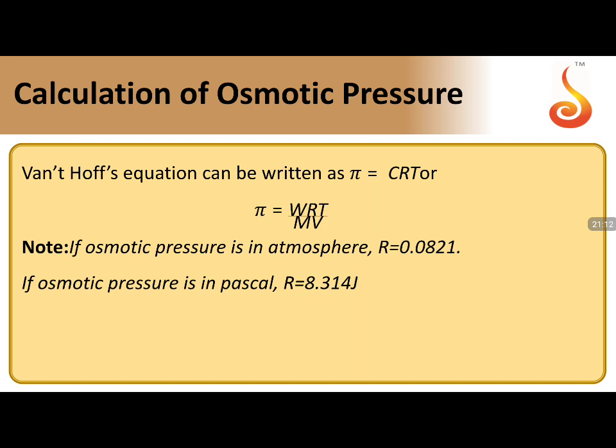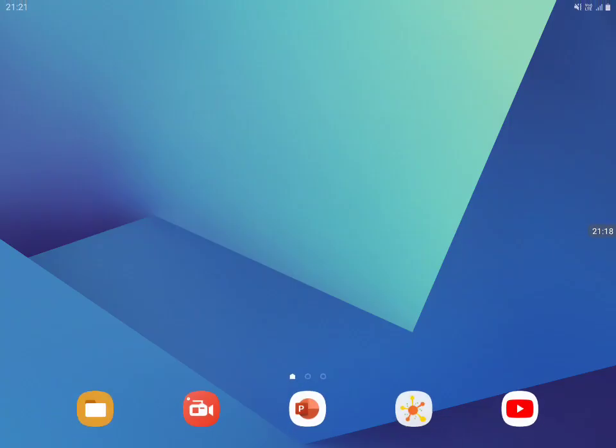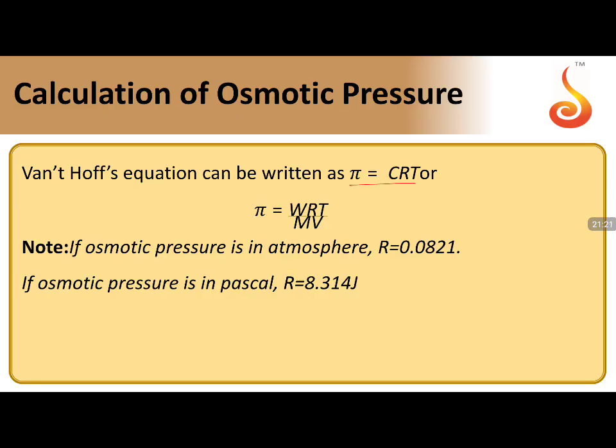The formula for osmotic pressure is given with pi equals CRT. This is similar to your PV equals nRT. C can be written as n by V, so n by V times RT. So you can write pi V equals nRT, like PV equals nRT. This is like your ideal gas equation.